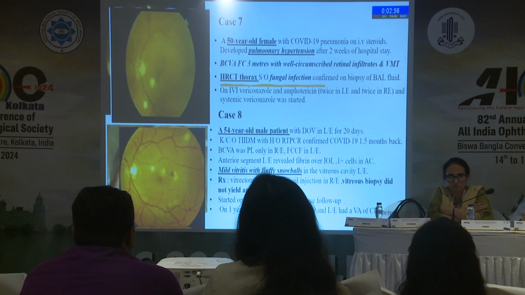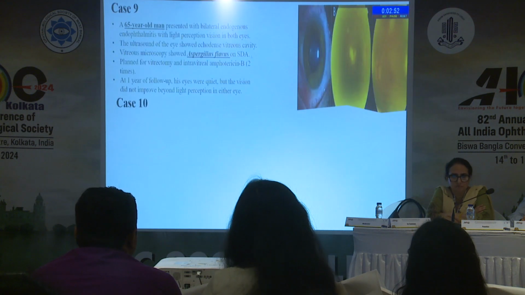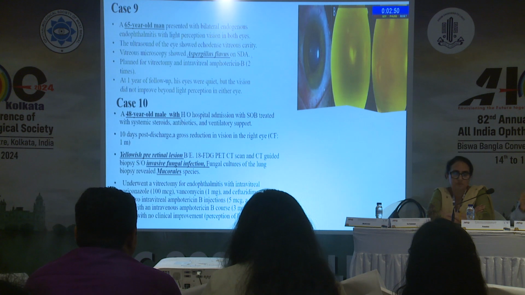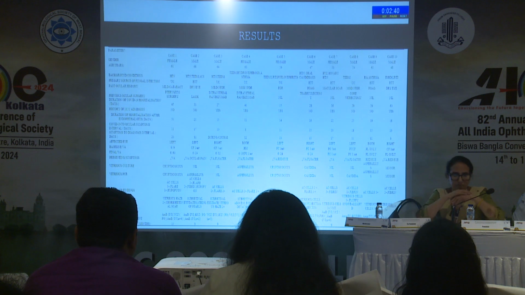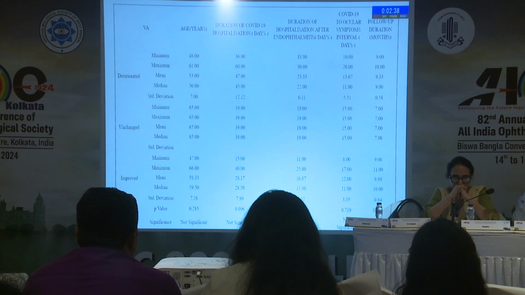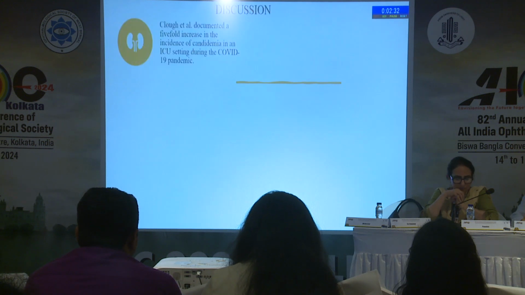In our next case, we also obtained mild vitritis with fluffy snowballs. Vitreous tap was negative. Our next case had almost similar findings, with vitreous microscopy showing Aspergillus flavus on Sabouraud dextrose agar culture. And the final case was a yellowish pre-retinal lesion suggestive of infectious fungal keratitis. Now, this was the detailed data of our patients, from duration to presentation.